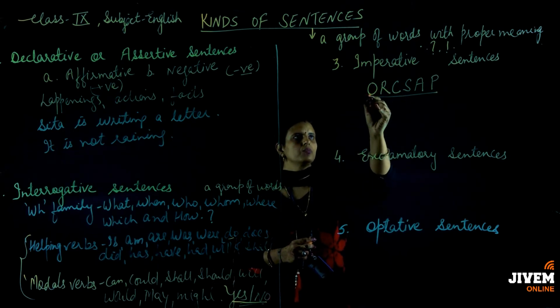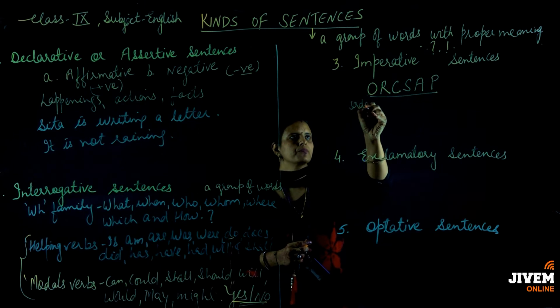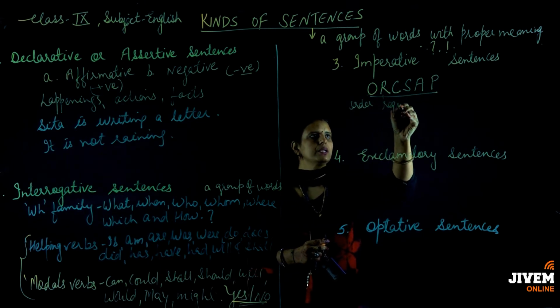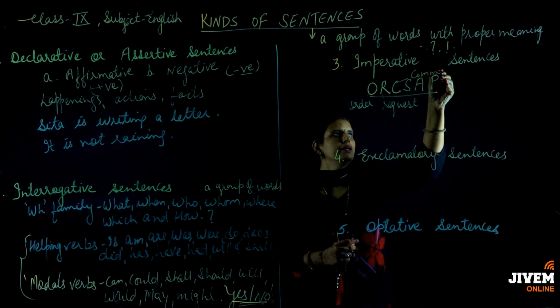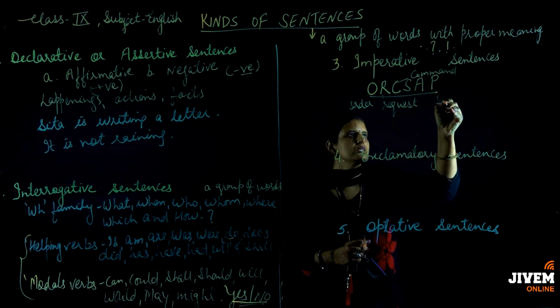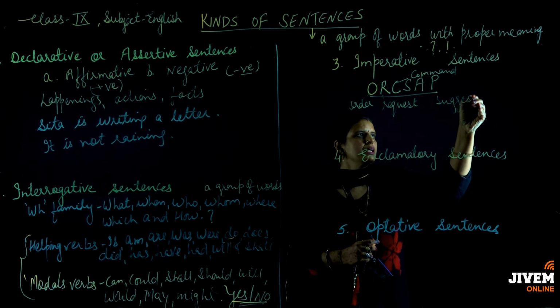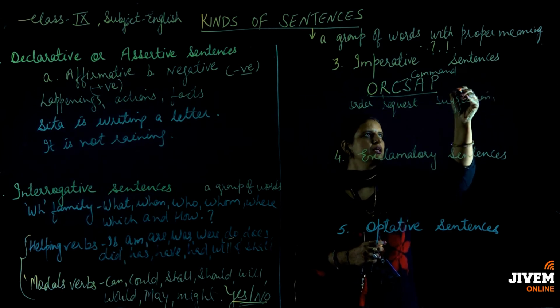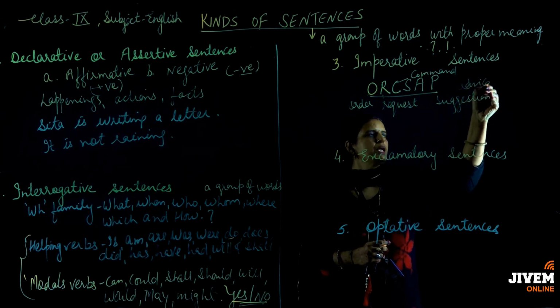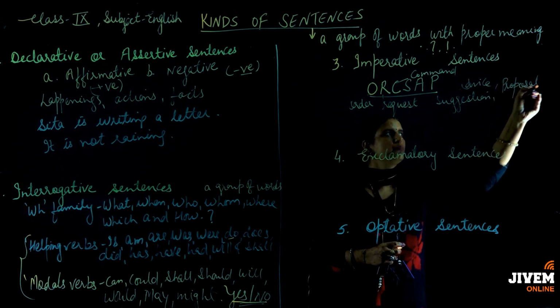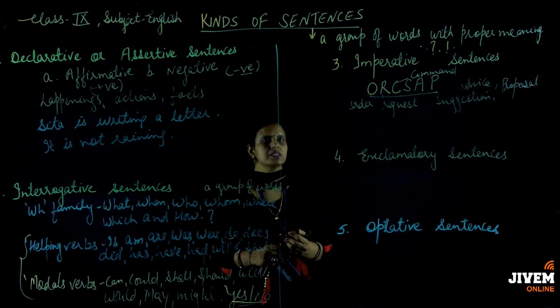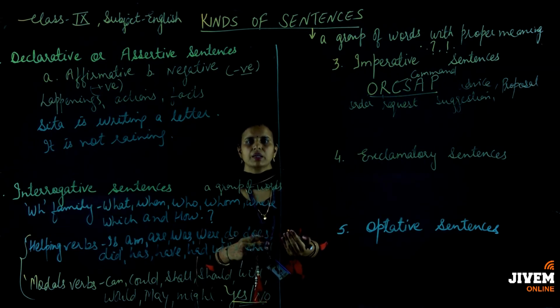Imperative sentences, this is O for order. R means it shows any request. C is for the command, and S is for the suggestion. Then A is for the advice, and last is the P. P is for the proposal. And the main important thing about the imperative sentences is that in this the subject is hidden.